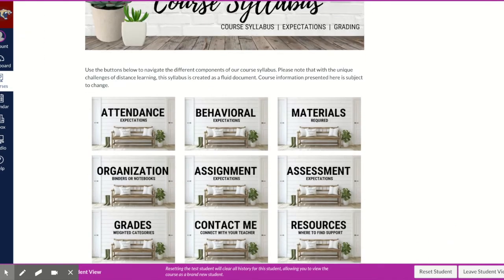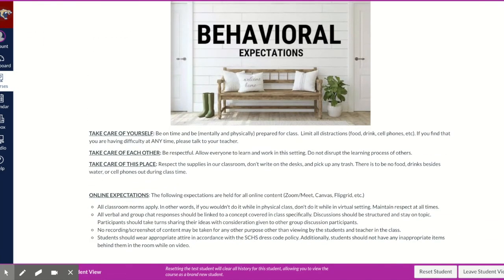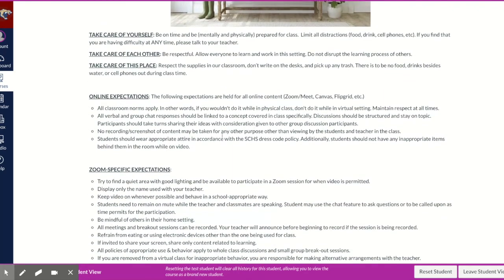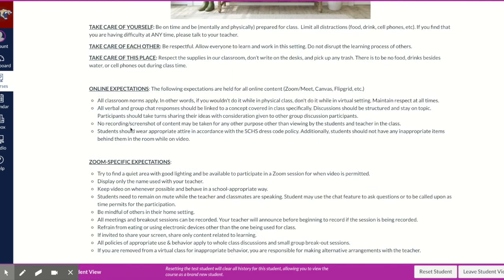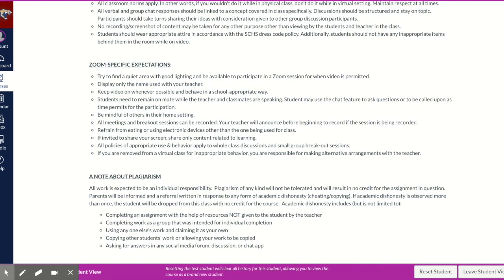There's also a section of the syllabus that talks about behavioral expectations. And so just to review those with you briefly, our hope is that students would act the same way during Zoom classes that they would during their regular classes. There are some online expectations about learning, and then there's a list here of some Zoom-specific expectations that we'd love for you to review with your child, just to make sure that everybody's on the same page in terms of appropriate behavior and behaving in a school-appropriate way. And also a note about plagiarism regarding submitting work that's not their own.